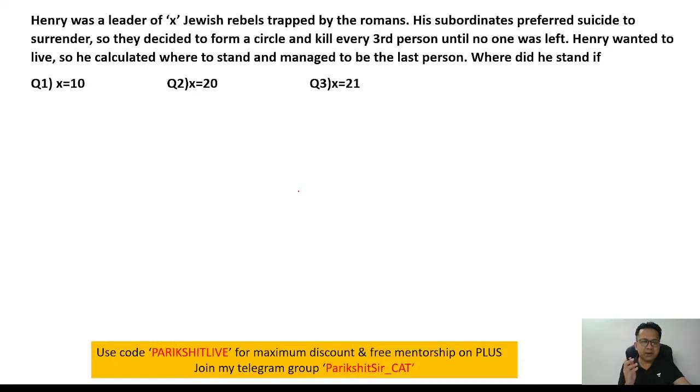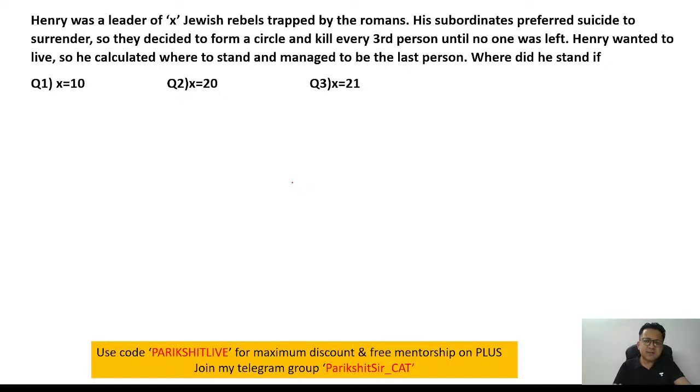Think about it. Imagine it's a circle, so every third person is getting killed, and whoever is the last person obviously survives because there is no one else remaining to kill him. So Henry wants to be the last person, and the question is asking where he stood if x is equal to 10, x is equal to 20, x is equal to 21. So there are three separate questions that you need to answer.